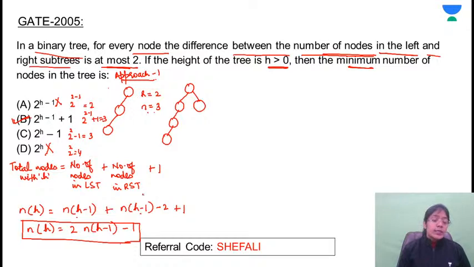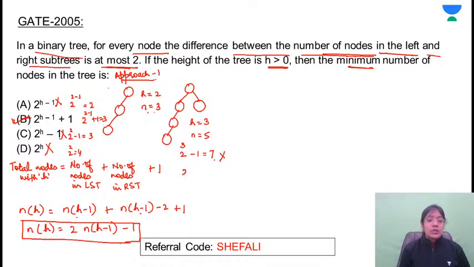Why did we need to consider a second case? Because there is a tie between option B and C. So in this case, the height of the tree is 3 and the number of nodes is 5. Substitute the value here. 2 raised to power h, 2 raised to power 3 minus 1, 8 minus 1 is equal to 7. Is it equal to 5? No. So C cannot be the option.